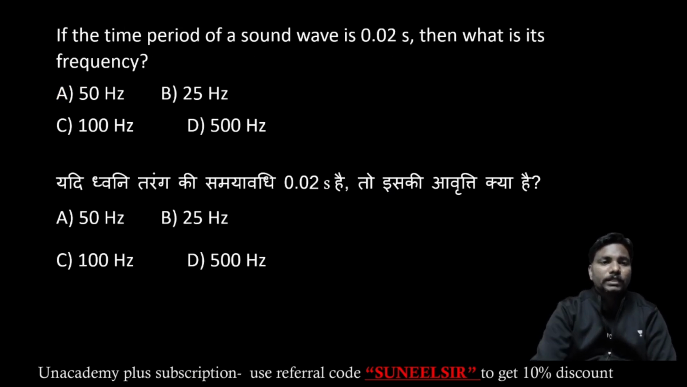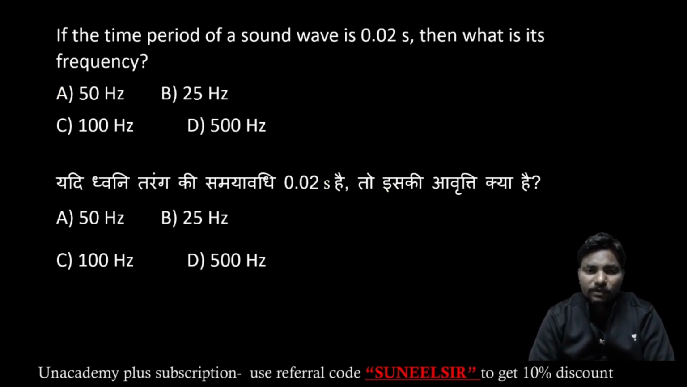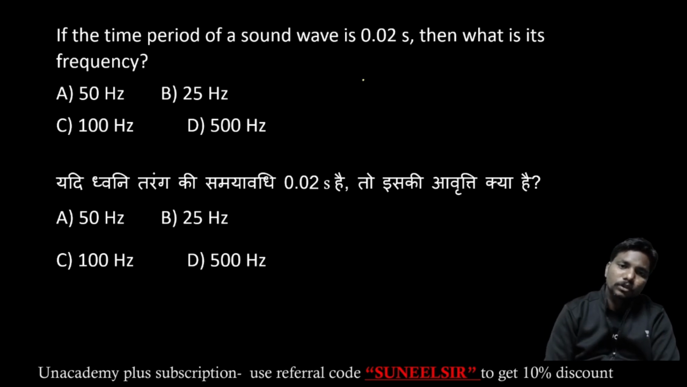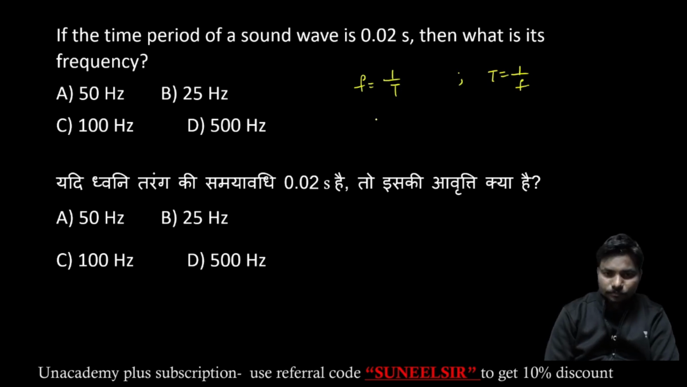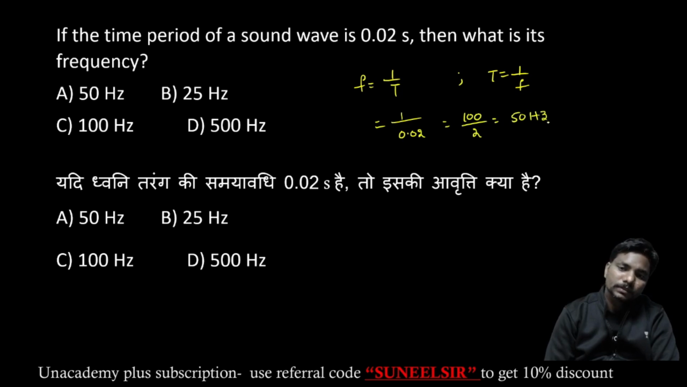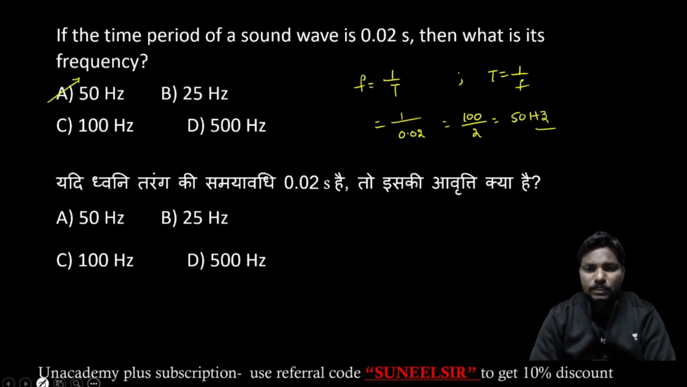Coming to the next one, guys. If the time period of a sound wave is 0.02 second, then what is its frequency? We know frequency is equal to 1 by time period, or time period is equal to 1 by frequency. So 1 by 0.02, that means 100 by 2, that is equal to 50 hertz. So the answer is option A, 50 hertz.